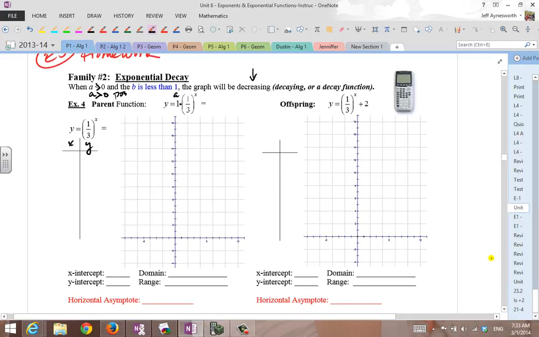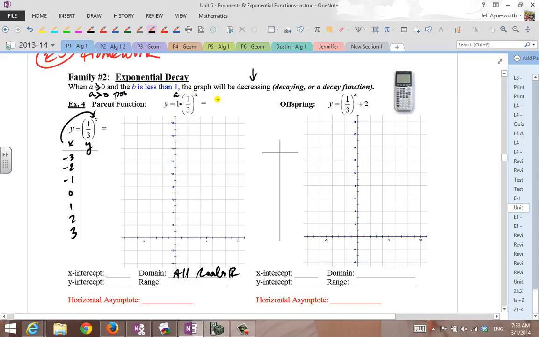Here we go. So what we want to do is pick an appropriate domain for the function here. You can raise a base to any power you want, whether it's negative, 0, or positive. Because the domain is all reals, we're going to pick some negatives, 0, and positives to get a good idea of what's going on with this function. So I'm going to pick a domain from -3 to 3. I'm going to substitute these values into the function, and we're going to check this out.